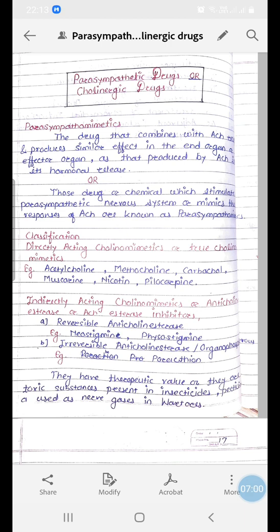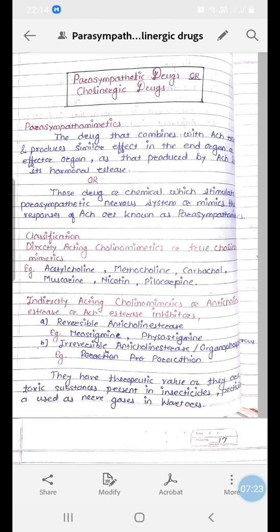On the contrary, the second type of agents are called irreversible anticholinesterases or organophosphorus compounds. Now, these are not drugs actually. These are poisonous substances which are present normally in insecticides and pesticides.